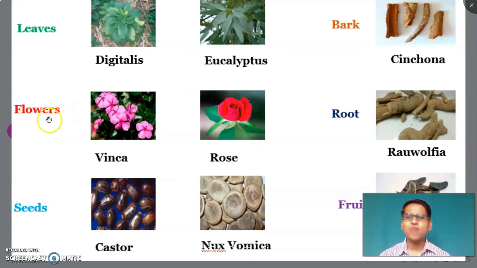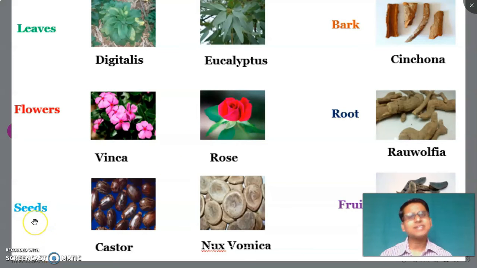Then the second part is flower. The example is vinca. The flowers of vinca are very useful. It acts as an anti-cancer agent, and also in diabetes management and hypertension management. Then the next example of flower is rose. From the petals of rose, rose oil is collected, which is used in cosmetics also.